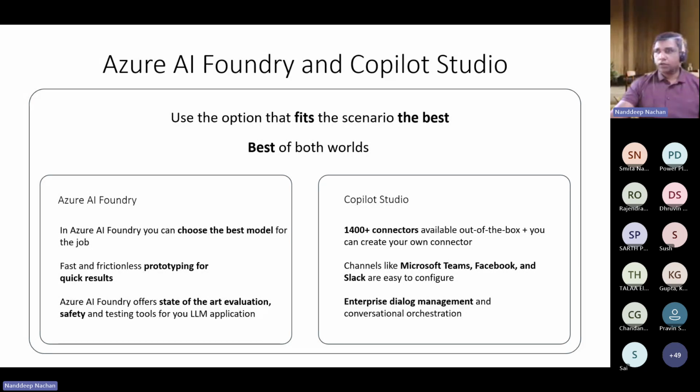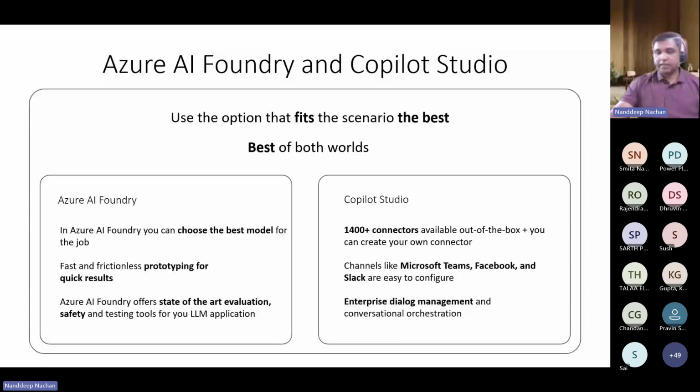On the other hand, Copilot Studio is specifically designed for building custom Copilot solutions, and it is a streamlined platform which focuses on creating conversational AI, for example, chatbots or virtual assistants. So this Copilot Studio is pretty much perfect for beginners or those who have limited coding experience. It gives you that drag and drop experience or interface which allows you to build chatbots and virtual assistants very quickly, and it is pretty good when you want to do rapid prototyping and get a functional bot built very easily.